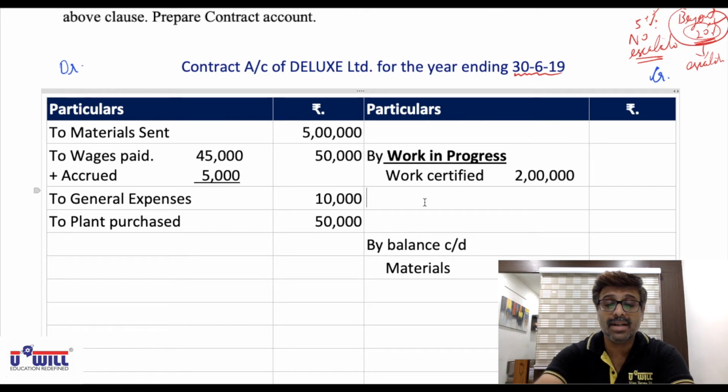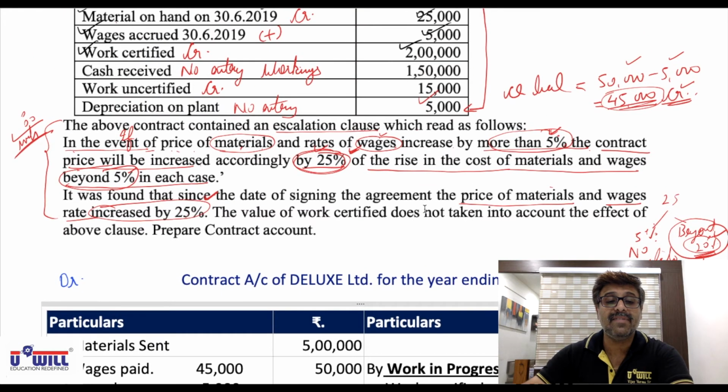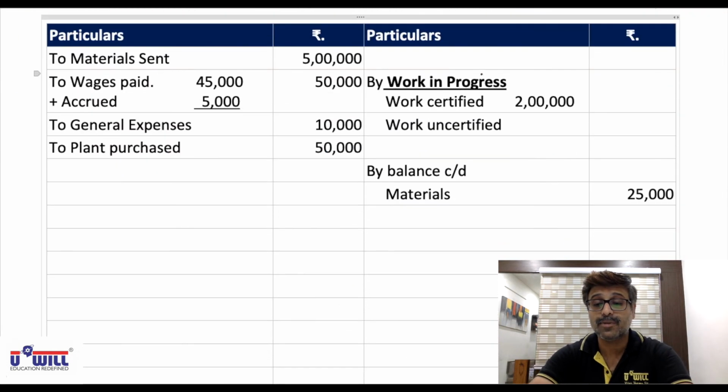And then work uncertified. Cash received has no entry. Work uncertified is 15,000. So 2 lakhs plus 15,000, the outer column will get 2,15,000.